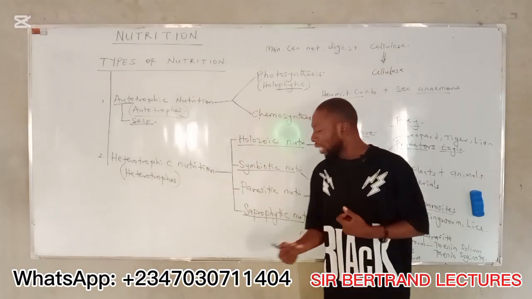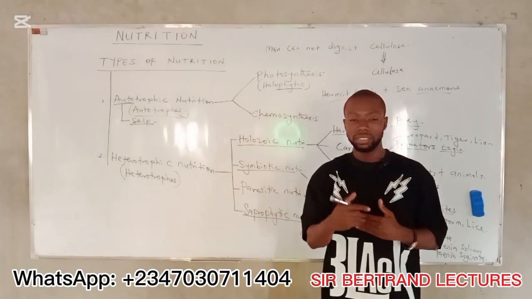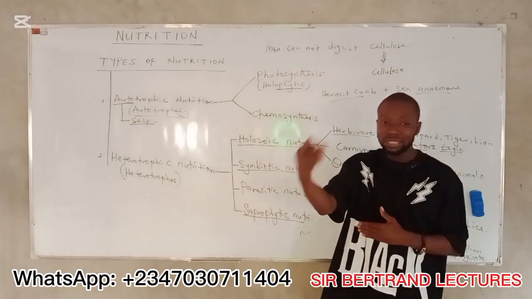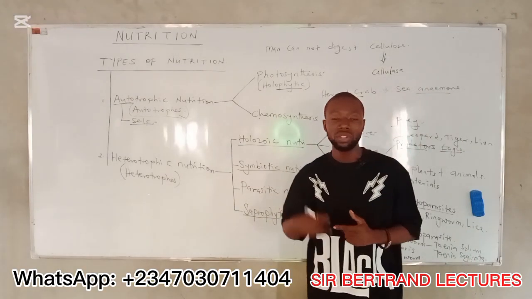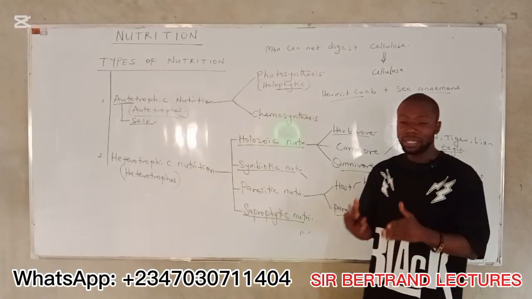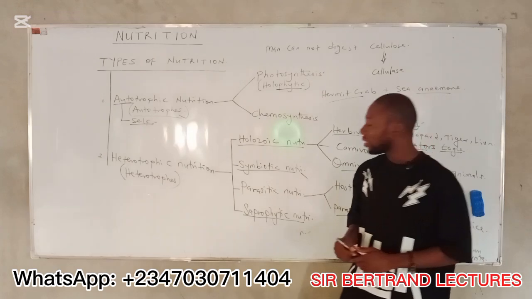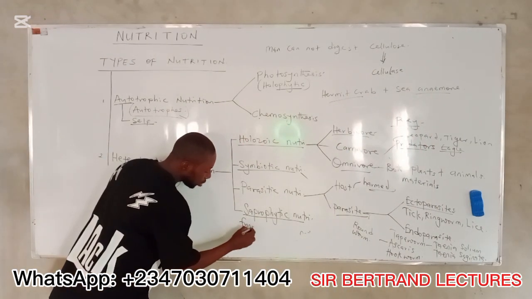All right. If you look at the experiment, you understand that the digestion takes place outside the body of the organism, and that is why we call that type of digestion extracellular digestion. This type of nutrition is seen in fungi.